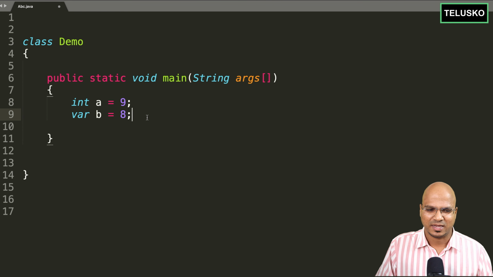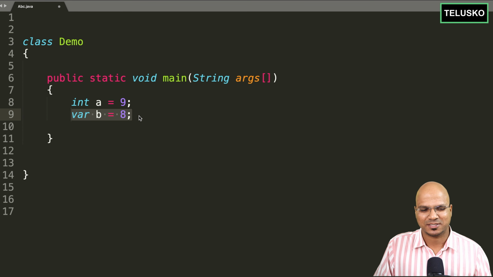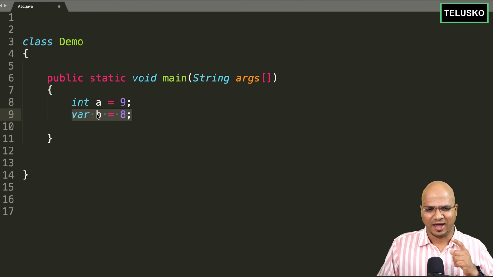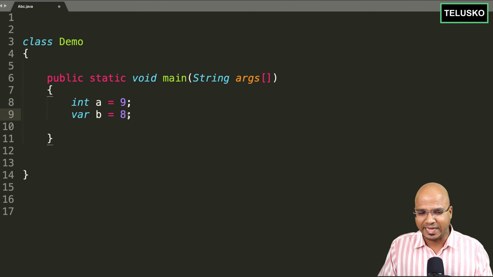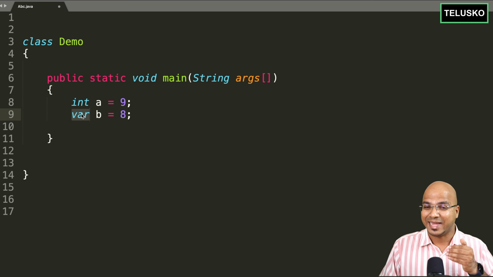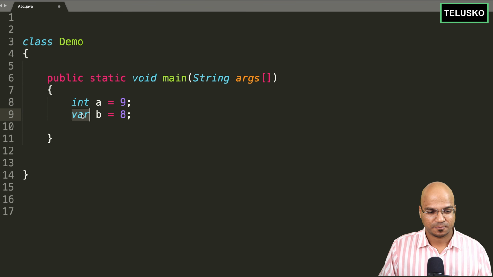Now you might be thinking, this is a statically typed language, makes sense. This looks like more of a dynamically typed language. Not exactly, since the type is assigned at compile time. Anyway, the compiler will do it for you. So even if you don't mention the type, the compiler will say, okay, I got a variable b here, which is assigned 8. That means the type is int. So it is by default converting that for you behind the scenes. That's why it is still a statically typed language. Cool. So instead of using int, we can use a var here, which makes much more sense.